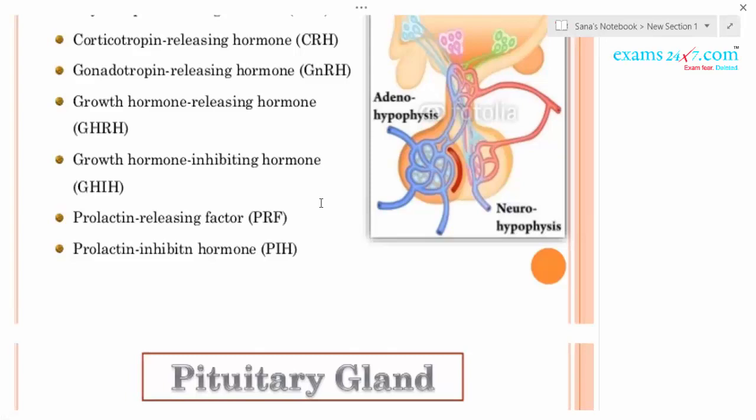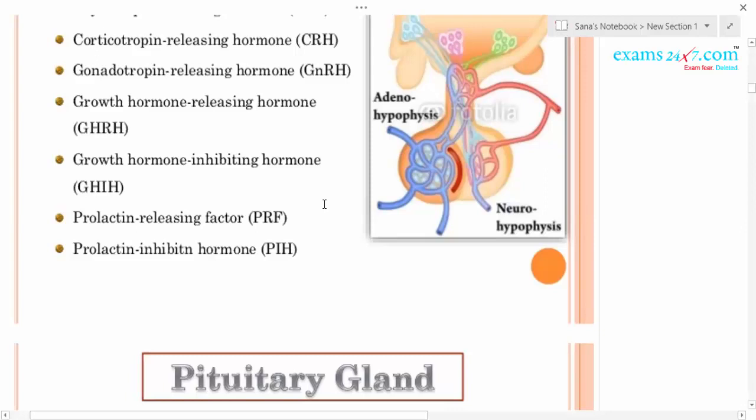In the same way, there is a growth hormone inhibiting hormone, which inhibits growth. Whenever growth does not take place, growth hormone releasing hormone is not secreted; instead, growth hormone inhibiting hormone is secreted. You know, human growth stops around 20 or 21 years, with slight variation from one person to another. At that time we do not require growth hormone, so the inhibiting hormone will be released.